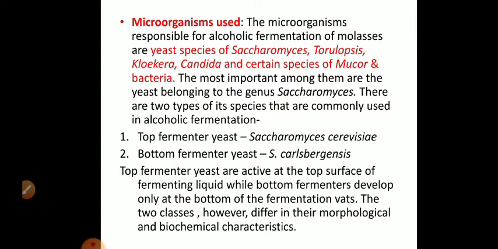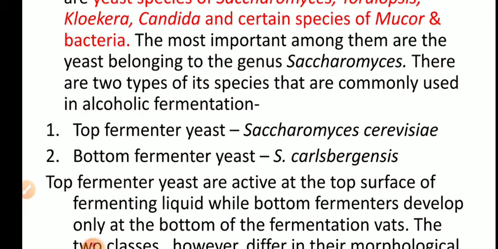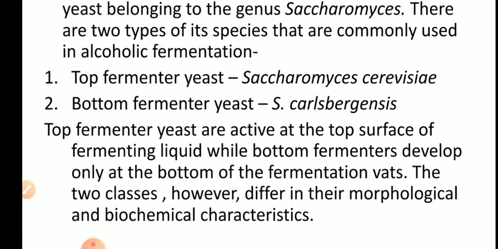There are two types of Saccharomyces which are commonly used in alcoholic fermentation. Number one, top fermenting yeast, and number two, bottom fermenting yeast. Top yeast is Saccharomyces cerevisiae and bottom yeast is Saccharomyces carlsbergensis.